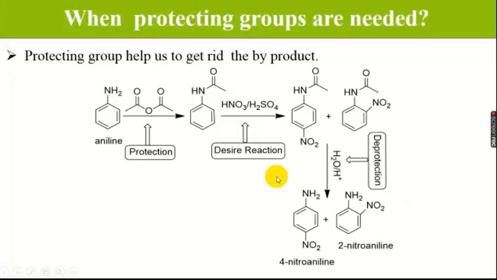So we will get meta-nitroaniline. And if we want to synthesize ortho and para-nitroaniline, we will protect by using the same reagent, that is anhydride, and after protection we will carry out the desired reaction and it will go to ortho and para position. So in this way we will increase the yield as well as avoid the mixture. We will get only meta or ortho-para products.